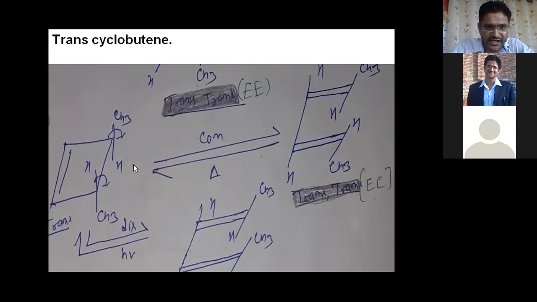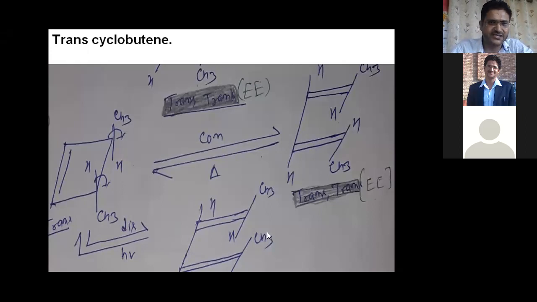After that, if this part rotates in the clockwise direction, then here also CH3 is above the plane and H is below the plane, right? But here there is a little bit of change, because here the rotation is anti-clockwise. With anti-clockwise rotation, CH3 comes above the plane. This CH3 rotates here, you can see CH3 comes here and H downside, right? So this type of product will form.